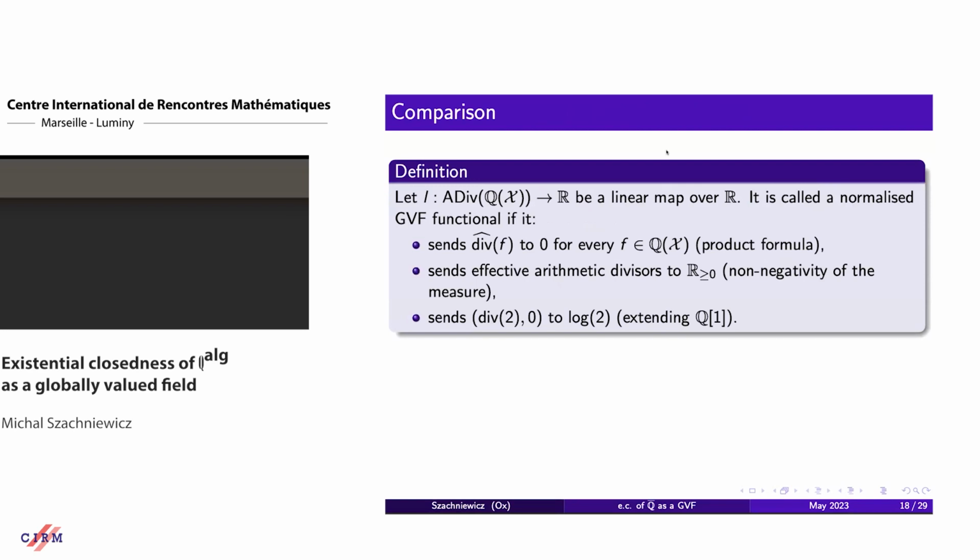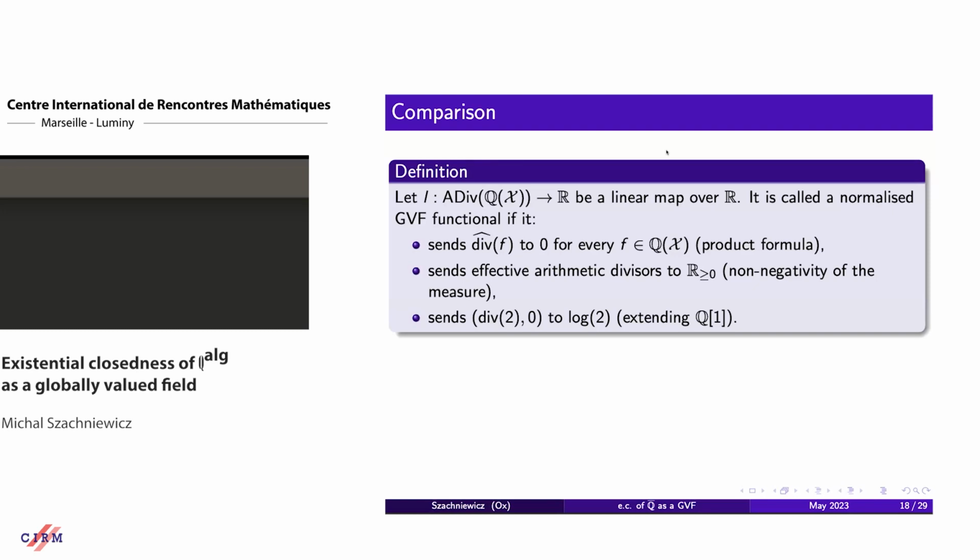Okay, so now what's the correspondence? It's part of a deeper story. Call a functional from adelic divisors of the function field to reals, so a linear map, a normalized GVF functional if it satisfies the following three conditions. First, it sends principal divisors to 0, which corresponds to the product formula.